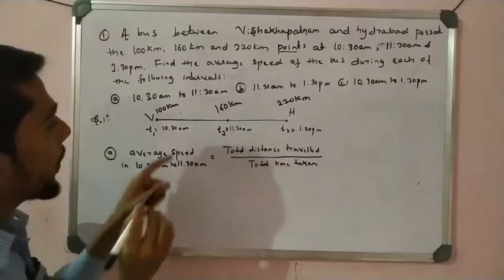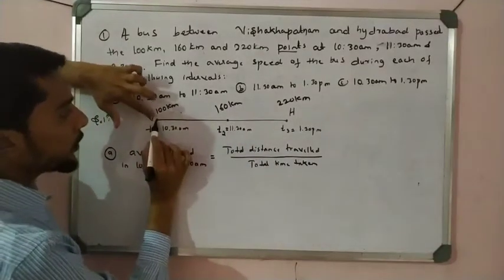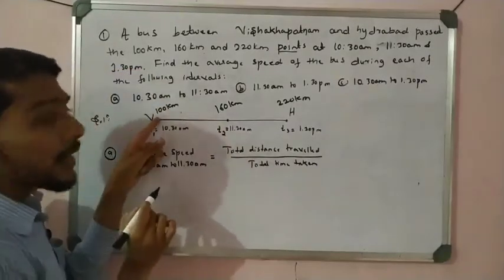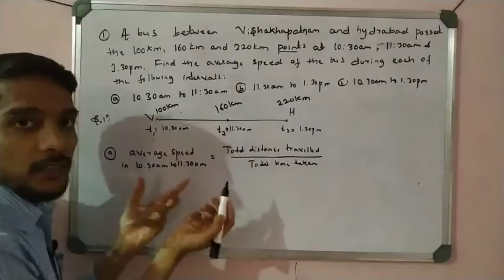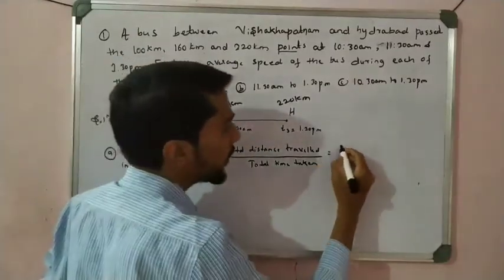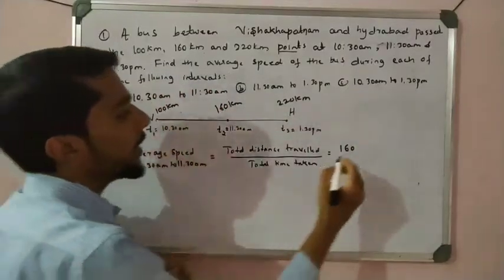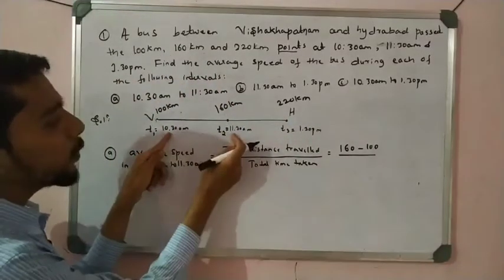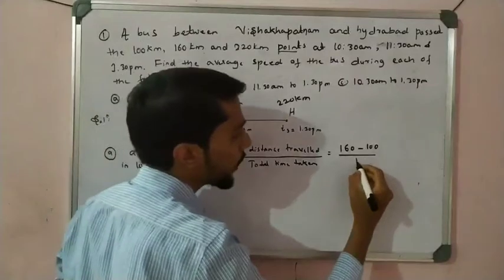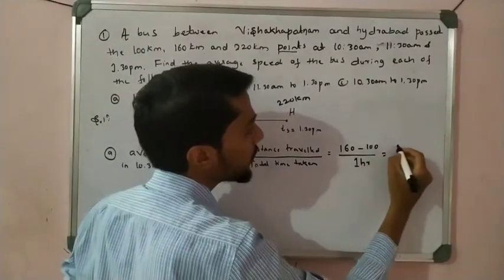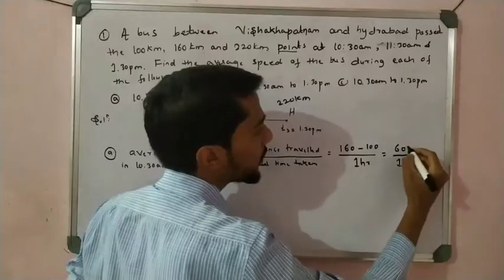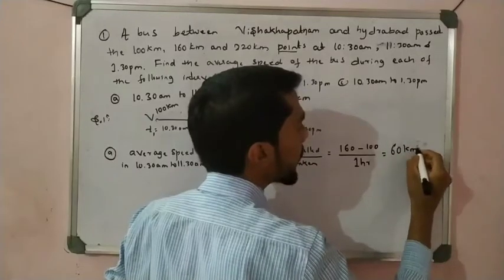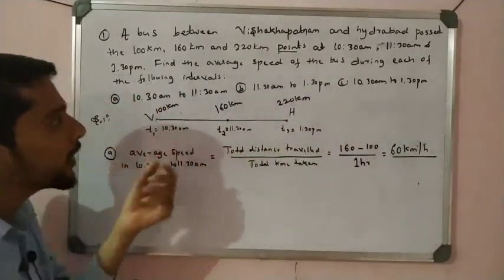Correct. So let us see here, if a bus starts from the 100 kilometer point and comes to this point, how much distance did it travel? See here, 100 and 160, how much increase? 60. The last point is 160 and the initial point is 100, so total distance traveled is 60. And how much time is taken here? 10:30 to 11:30 means 1 hour. So 60 divided by 1 hour, the answer is 60 kilometer per hour. This is the average speed between 10:30 and 11:30.